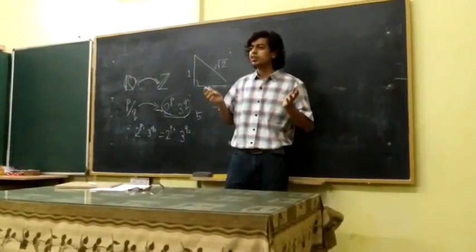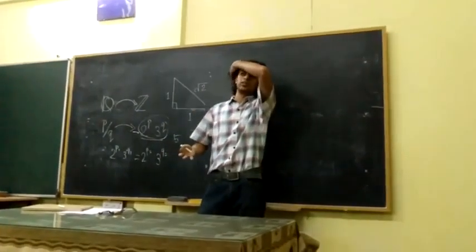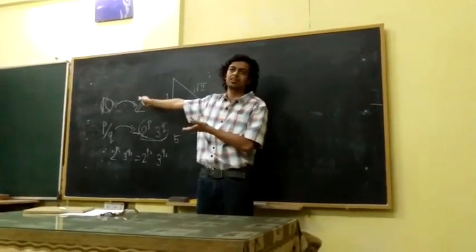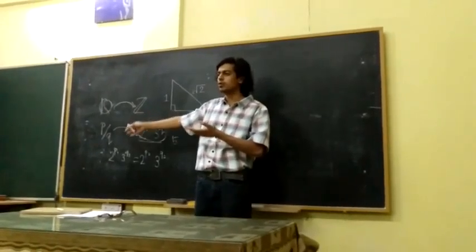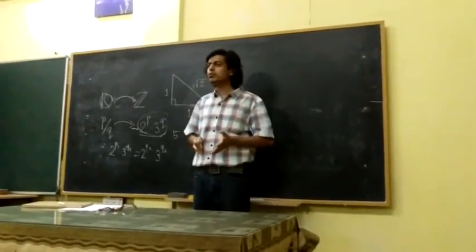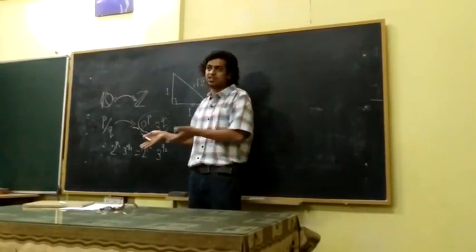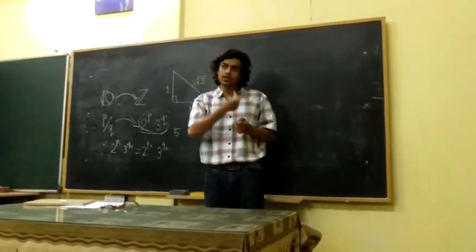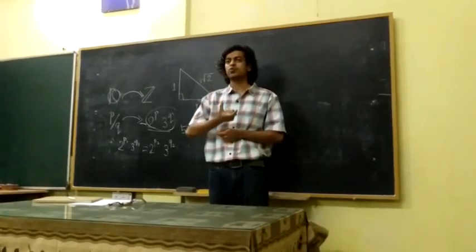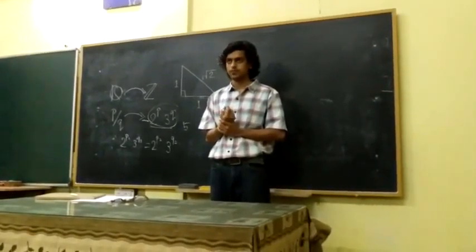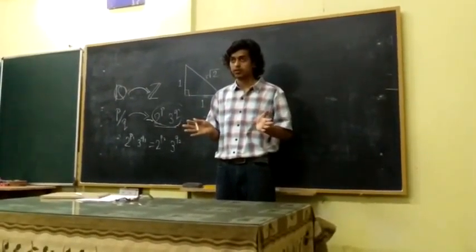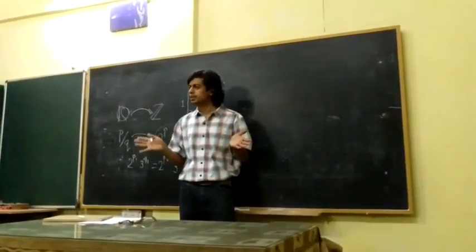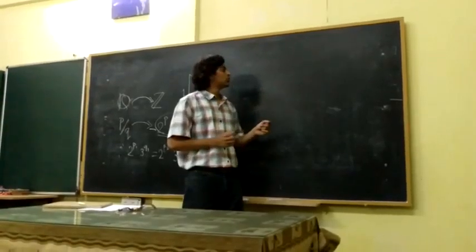So suppose real numbers could be counted. Suppose we know that rational numbers are the same as integers, the number of them. So suppose the real numbers also had the same number as integers, right? So let us consider the numbers between 0 and 1. Real numbers between 0 and 1, right? They are all smaller than 1, right? And we can write them in binary, right?